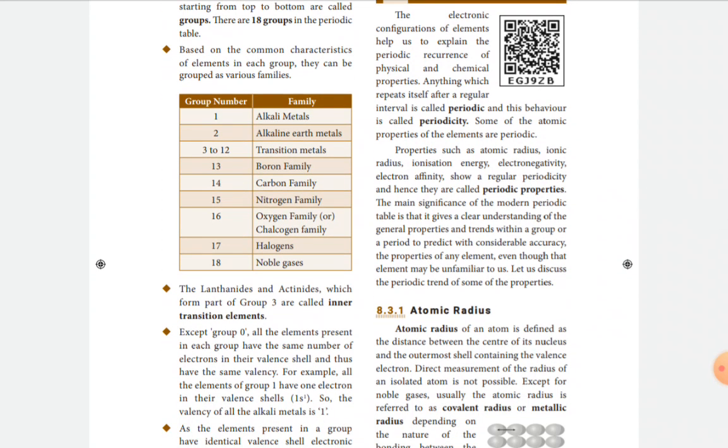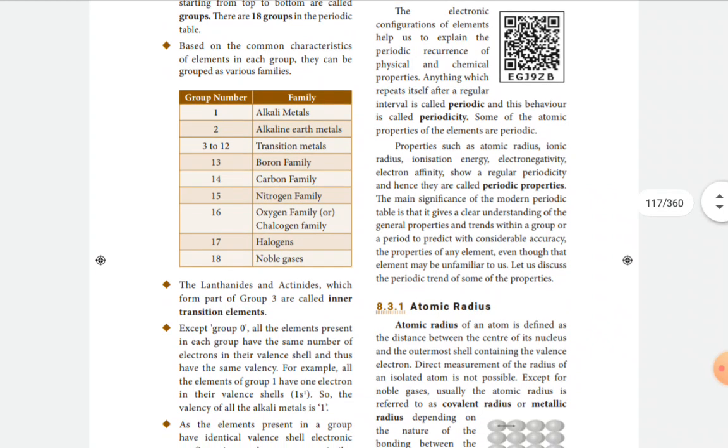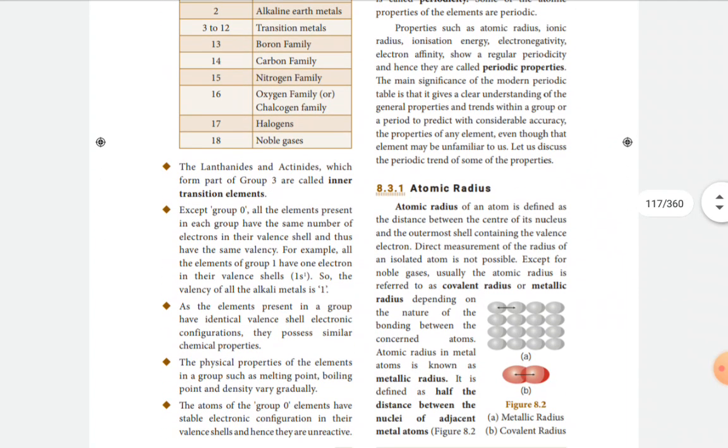What is called periodic? Periodic means anything which repeats itself after a regular interval. This property is called periodicity. And what is the main significance of the modern periodic table? The modern periodic table gives a clear understanding of the general properties and trends within a group or a period, to predict with considerable accuracy.